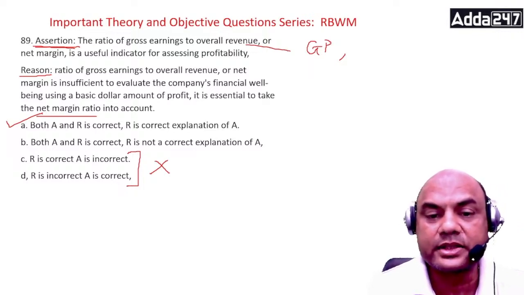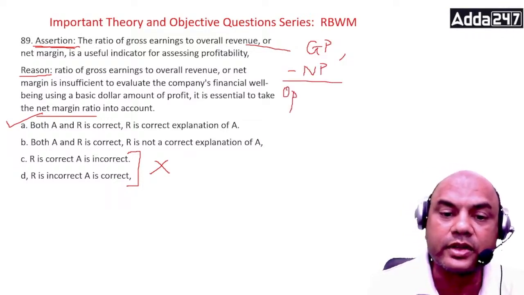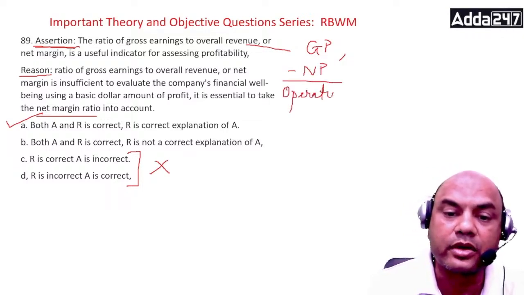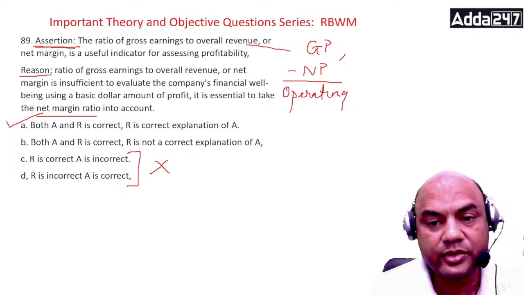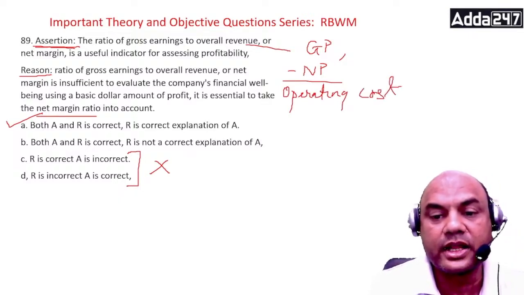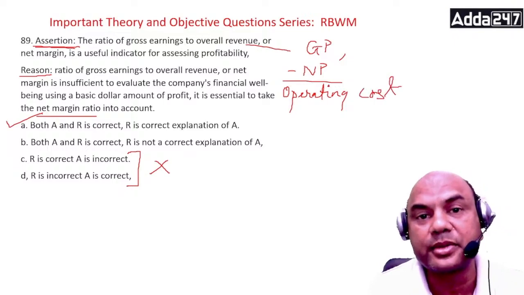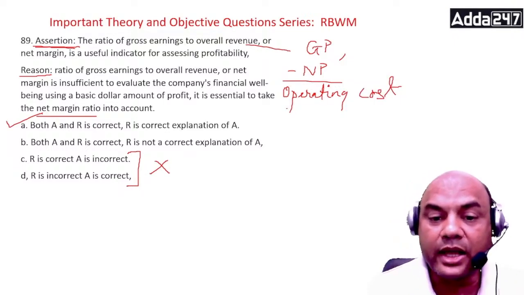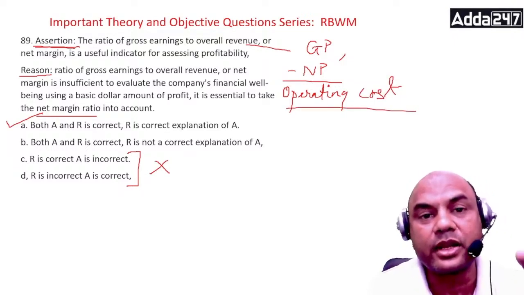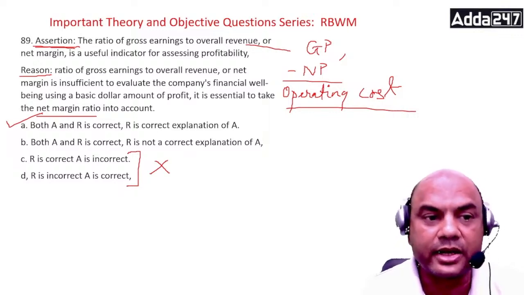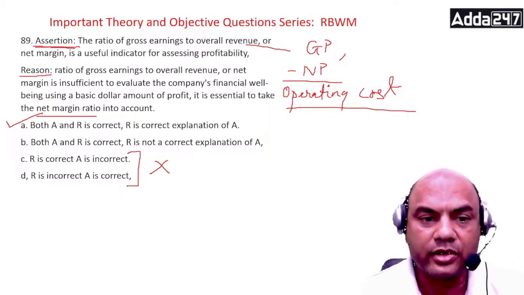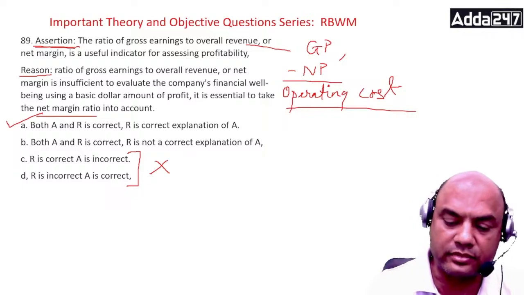GP minus NP, the difference is your operating costs. Always remember, operating cost means your salaries and your daily expendables like electricity bill, all these things. If that is high, then the bank won't have net profit. So after all, net profit matters in life. Got it? Next one.